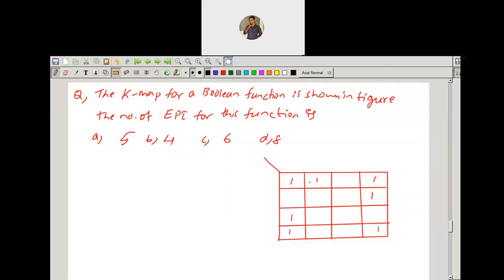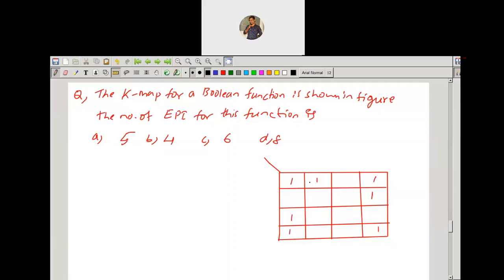Option A or B or C or D. Option B. Okay, any other answers? Okay, you're saying option B.